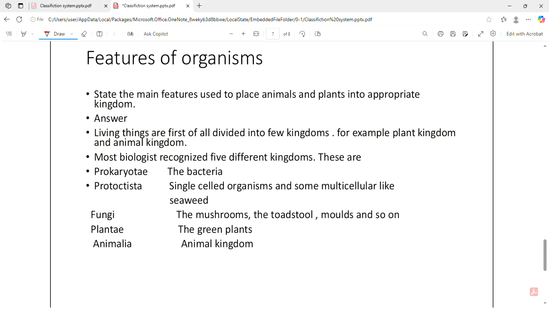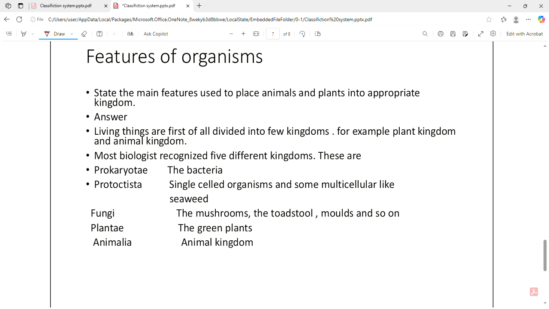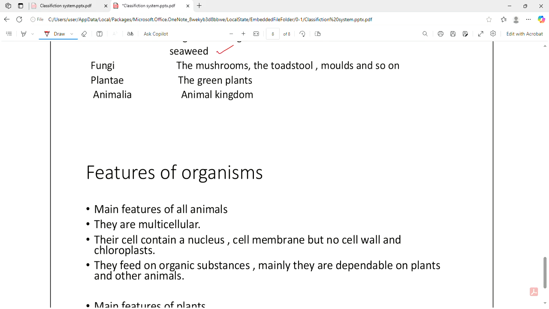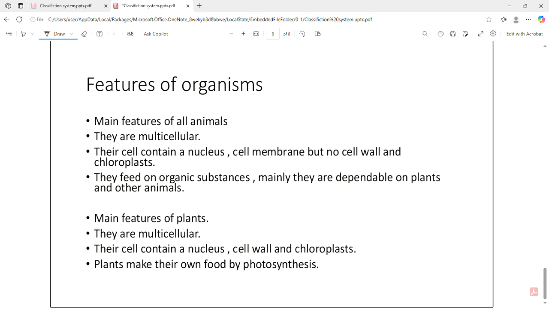Features of organisms. State the main features used to place animals and plants into the appropriate kingdom. Living things are first of all divided into a few kingdoms. These are prokaryotes, bacteria; protista, multicellular seaweeds; fungi, mushroom, toadstool, molds; plantae, all green plants; animalia, animal kingdom. Now we discuss some main features of animals and plants.